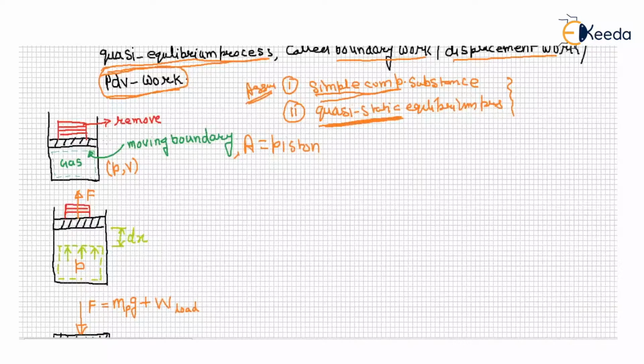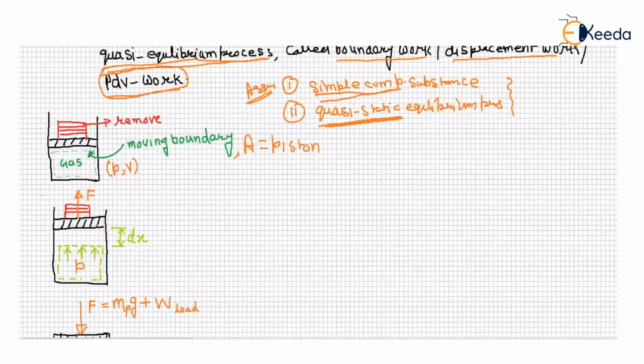Again if you remove a slice of the weight, it will move in a very slow manner with a displacement delta x, and again it is in equilibrium. That means throughout the process from point 1 to point 2 the equilibrium process must be satisfied, and we join that process. That process is known as a quasi-equilibrium process, and you know that quasi-equilibrium process is a thermodynamic process, right?